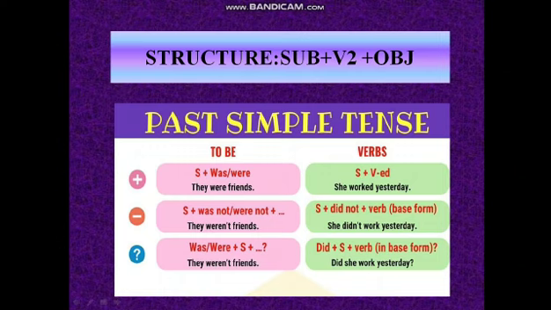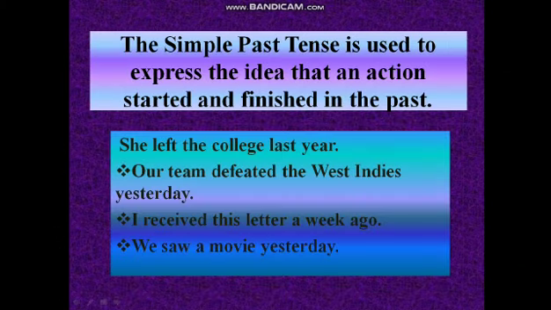Now next, the simple past tense is used to express the idea that an action started and finished in the past. Whatever action started in the past and finished in the past, that is past tense. She left the college last year. I left my class 7th last year. A team defeated the West Indies yesterday. I received this letter a week ago. We saw a movie yesterday. So left, defeated, received and saw are the second form of verb.